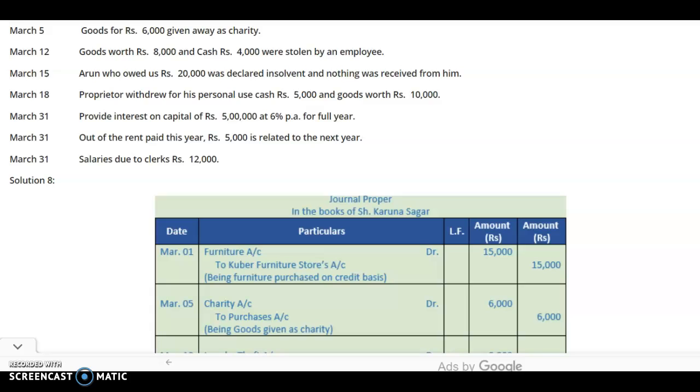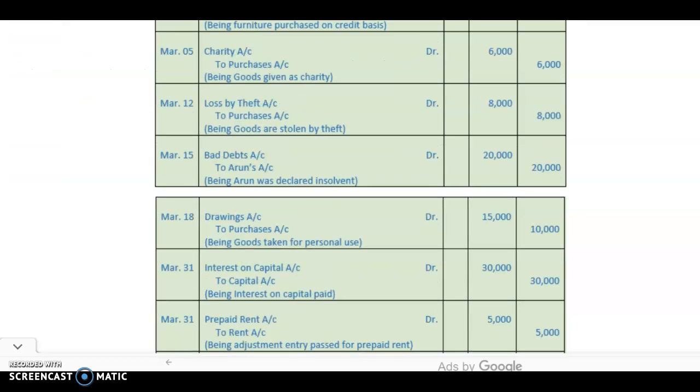How will you calculate? Like simple interest, you will calculate P into R into T divided by 100. 5 lakh into 1, that is for 1 year, into R, that is 6 by 100. 6% is 6 by 100. So 5 lakh into 6 by 100 into 1 divided by 100. It amounts to 30,000. It is a loss for the business as it is a nominal account.